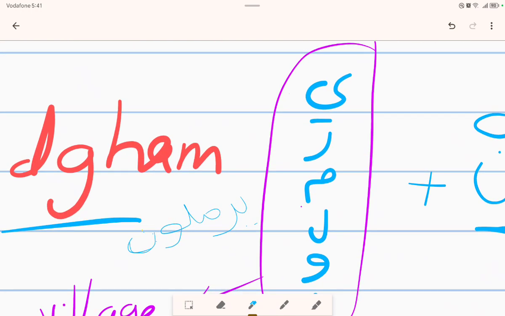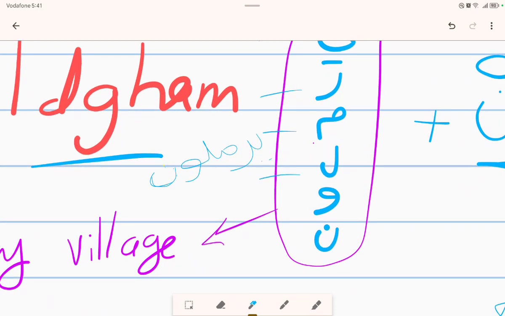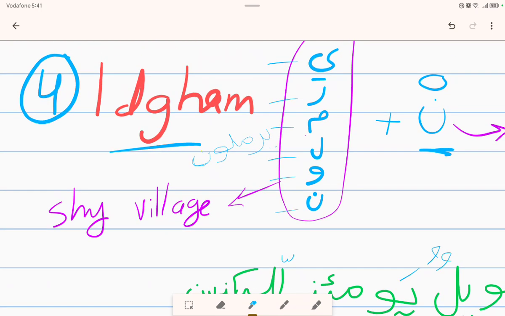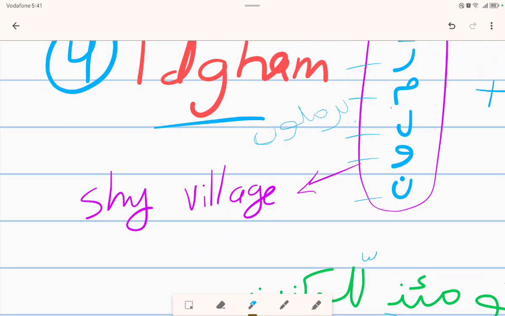The ya and the ra and the meme and the lam and the waw and the noon letters, when followed by noon sakina, we will apply the rule of idgham.